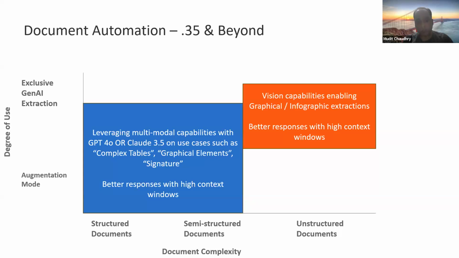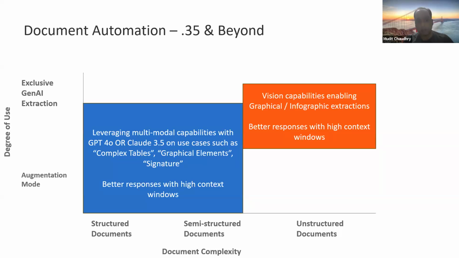We have tested this and tried this out, and there are many interesting use cases. For example, we can extract from complex tables, so nested tables, things like link tables. Again, I'll show some examples of that, and things like graphical objects. So you can practically just send a graph of a particular data set and ask the model to do an extraction. Things like signature verification and barcodes, all of it is really possible because we now have this multimodality available and can be using the vision capabilities.